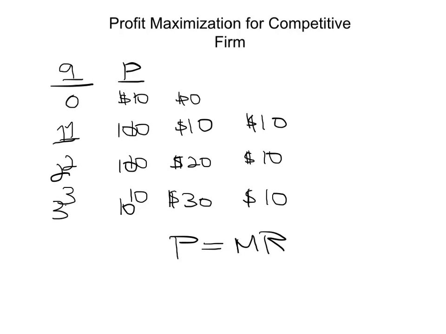So how does profit maximization look for a perfectly competitive firm? Well, we said that profit maximization is marginal revenue equals marginal cost. But for the perfectly competitive firm, price always equals marginal revenue. So therefore, profit maximization for a perfectly competitive firm is price equals marginal cost, because price and marginal revenue for the perfectly competitive firm are the same.